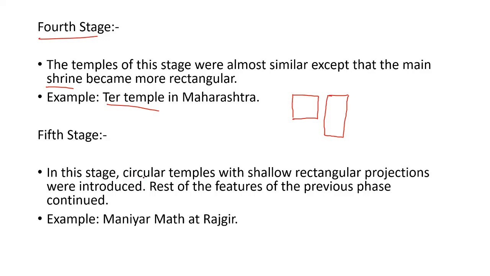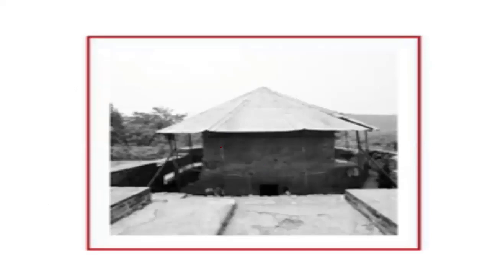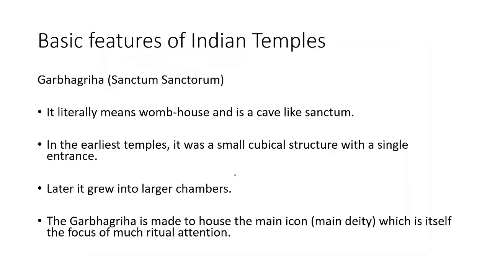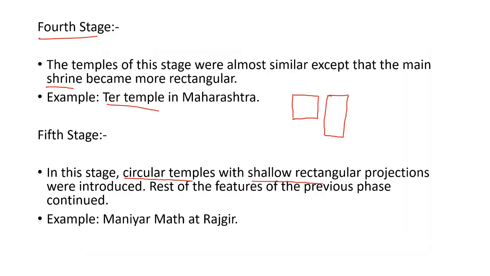And in the fifth stage, circular temples were constructed, in a circular shape with a shallow rectangular projection. Can you see this one? This temple is in a circular shape, right? So in the fifth stage, most of the temples were constructed in a circular shape.